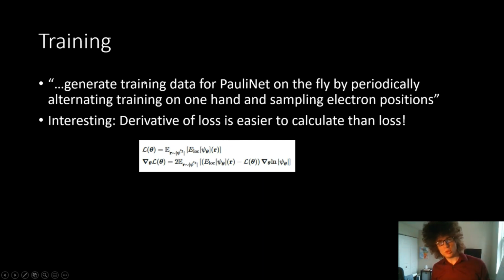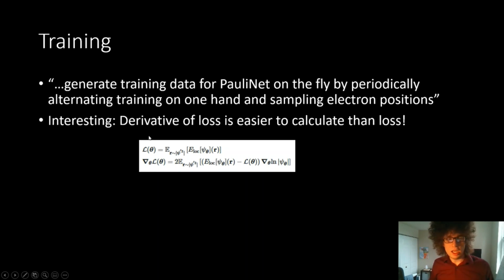So basically, in order to train, they generate random data samples. They generate samples by sampling electron positions, and they do it in a way that they never train on the same thing twice. And they're generating these using a Monte Carlo method. So they're actually still using the Monte Carlo in addition to the neural network.